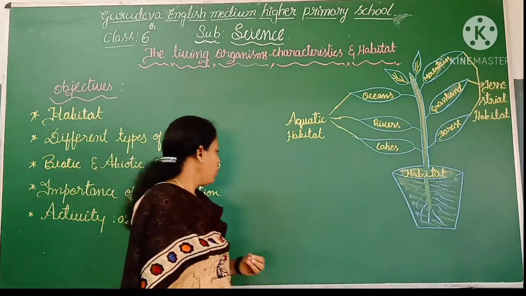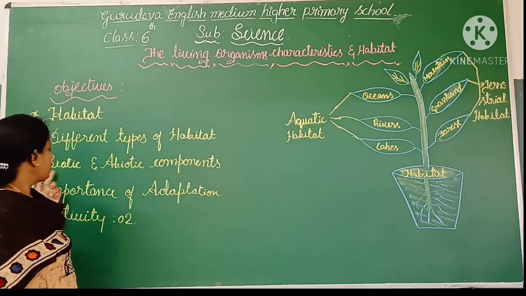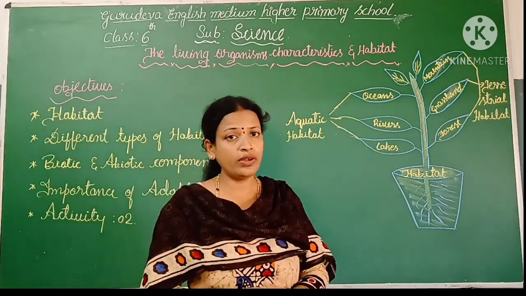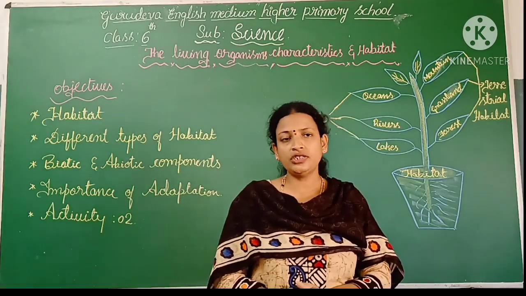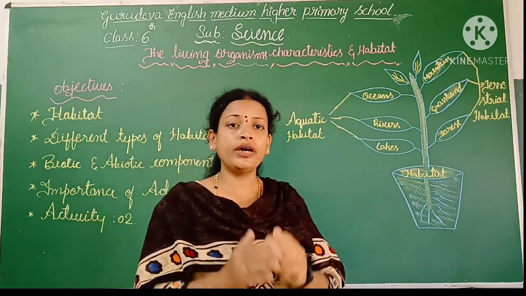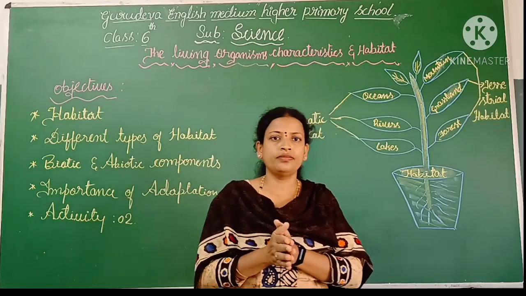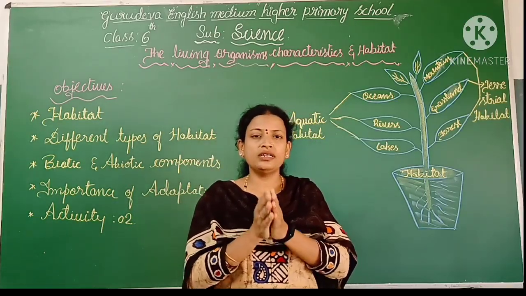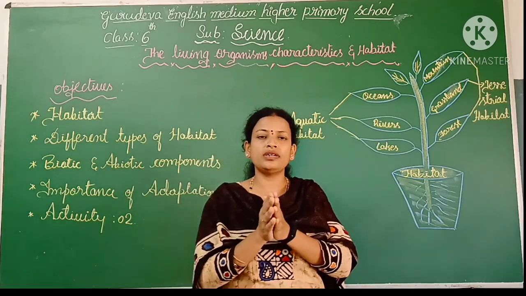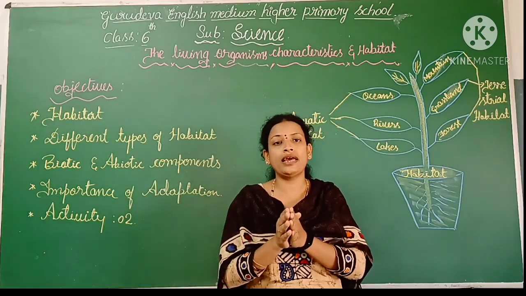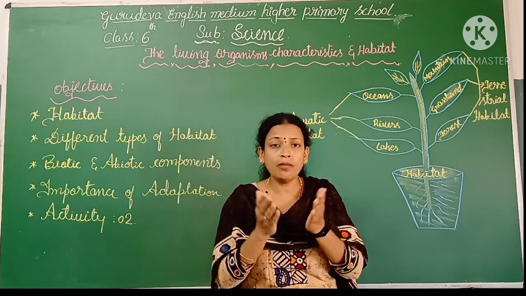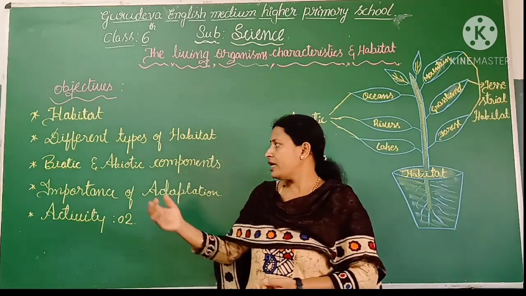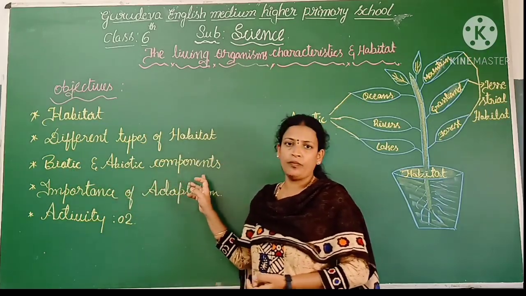Right. Next one, biotic and abiotic components. It is also very important. Dear children, biotic means, bio means life. Biotic factors are those in which we can identify the organisms. It may be plants or it may be animals. We call these biotic components.